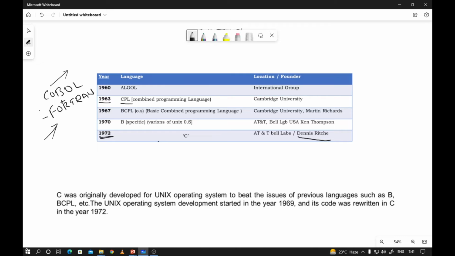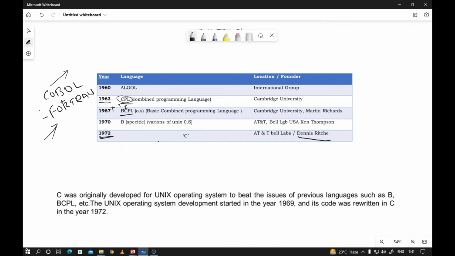After that, the engineers focused on another language, BCPL, which is basic combined programming language. CPL was one programming language, and they added some additional features to it, and that language is BCPL. BCPL was designed by Martin Richards at Cambridge University, and it was used only to develop operating systems. It works only in the area where we develop this operating system. It is not machine independent, it is machine dependent.